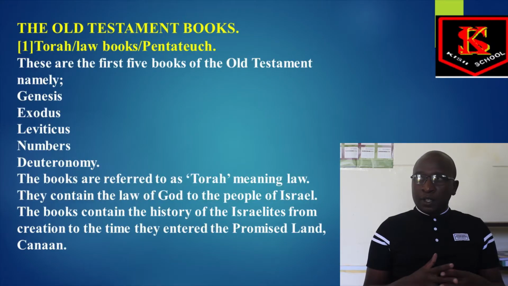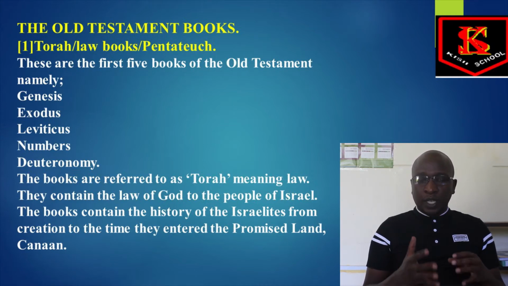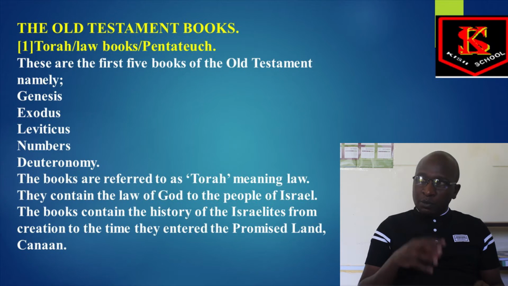In our Form 1 content, we began doing the Bible, introduction to the Bible. We discussed a number of issues: why we read the Bible, the way Christians use the Bible to spread the Word of God, why the Bible is referred to as a library, as good news, and as the Holy Book. We also discussed how the Bible is misused in Kenya today. We said the Bible is divided into two major categories, the Old Testament and the New Testament. Today we want to dwell on the categorization of the Old Testament, and check which books are contained in it.